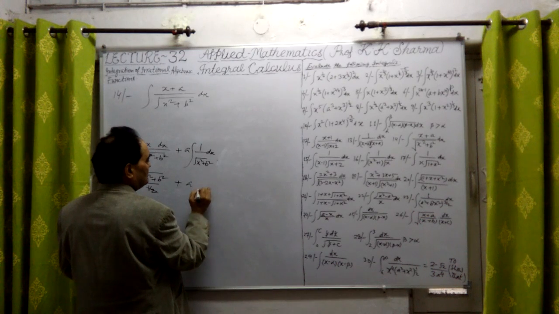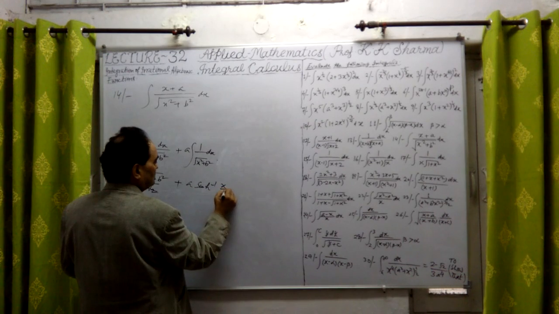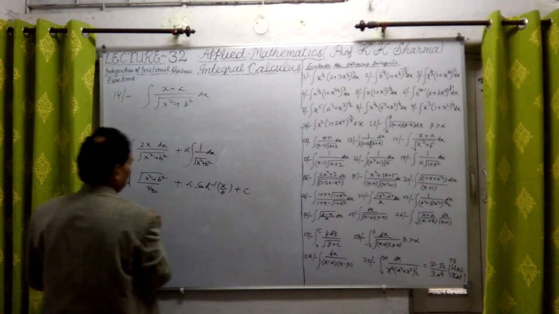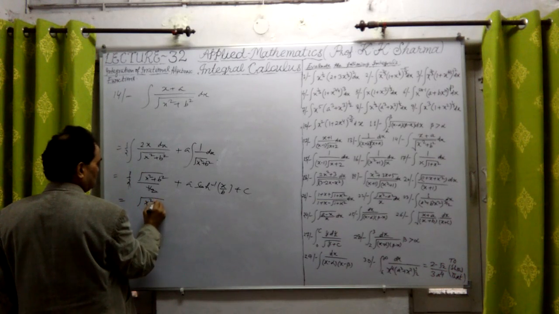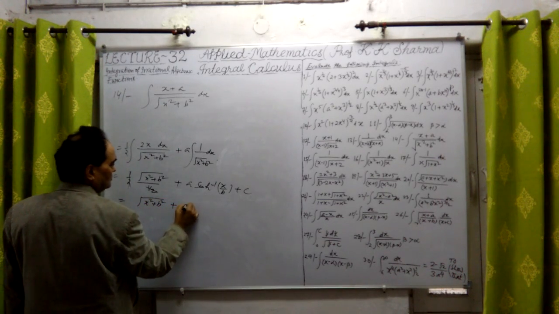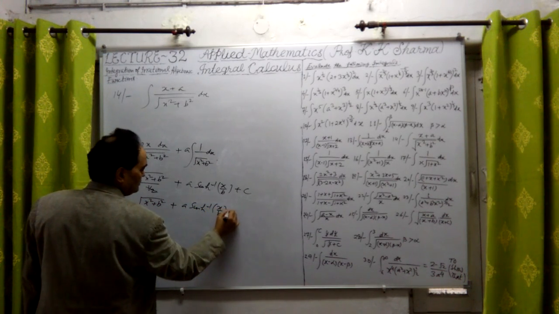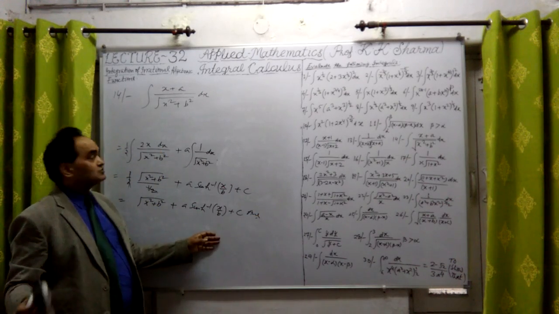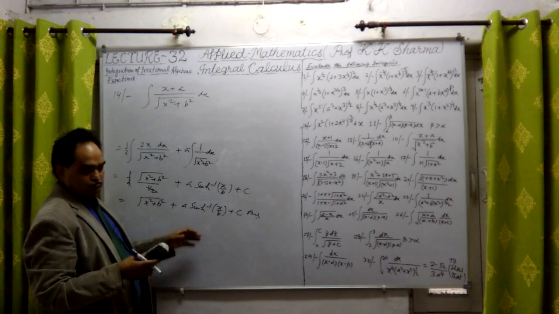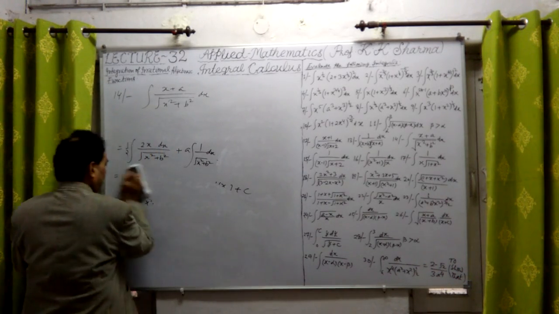This is nothing but sine hyperbolic inverse, sine hyperbolic inverse x upon b. That's constant. It is under root x square plus b square, plus a into sine hyperbolic inverse x upon b, plus constant. This is the answer. Question number 14 is done. This is the answer of question number 14.